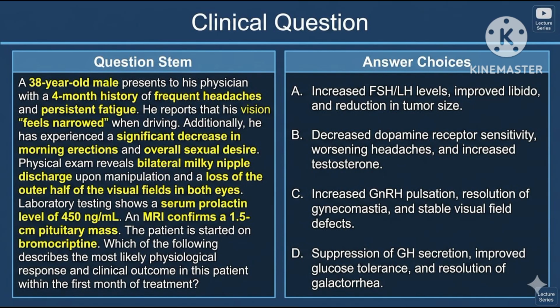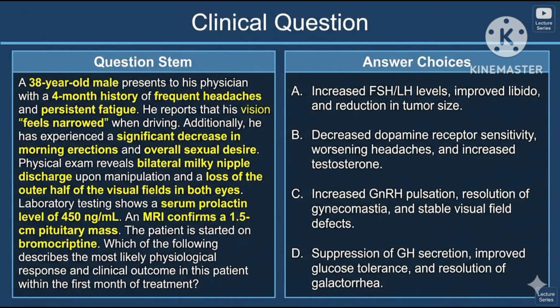Read this question stem. 38-year-old male has history of headache, persistent fatigue, decreased peripheral vision, significant decrease in morning erections and overall sexual desire. Physical exam shows galactorrhea and loss of vision in both eyes. Lab shows high serum prolactin level. MRI confirms pituitary mass.